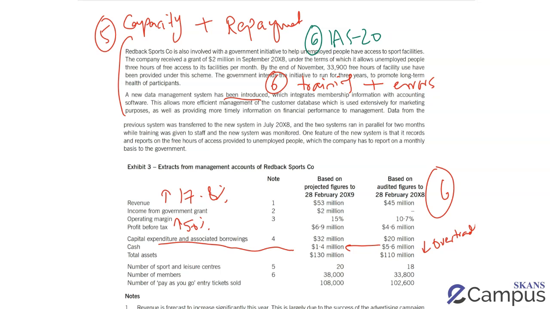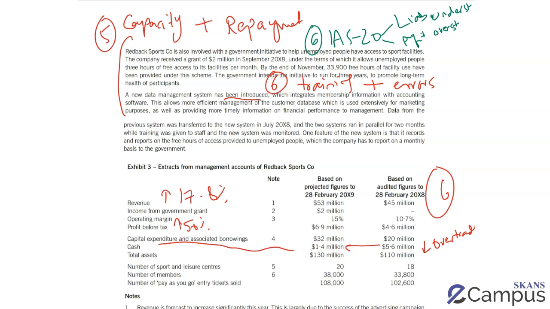The risk is that they've recognized the income too early, and therefore my first category is your liabilities are understated and your profit is overstated or income is overstated. That does not look like understatement. Let me just write that in. All right. So remember, money is coming in. I would have debited cash, super, but what do I credit? Can I credit all of the 2 million in P&L? The answer is no. I have to spread it over 3 years. So part of it comes under income in P&L. The rest is my liability for the next 2 years.